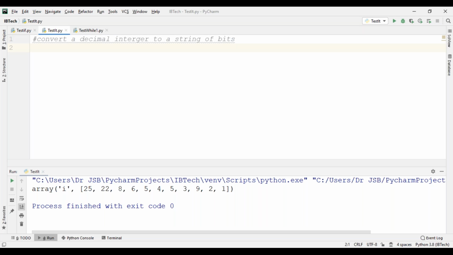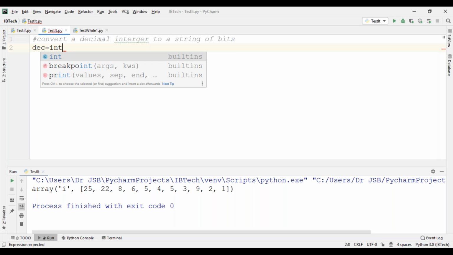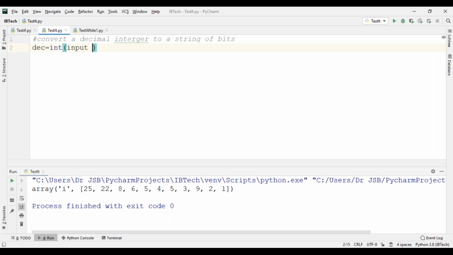So you take one decimal number. For example, dec is equal to int of input of "Enter a number:". Now the number is taken from the input, right?